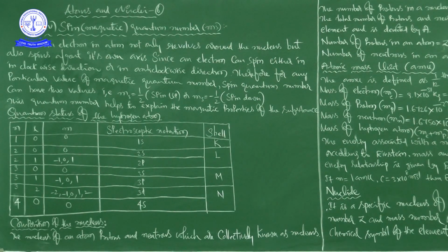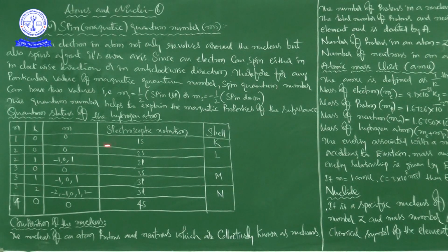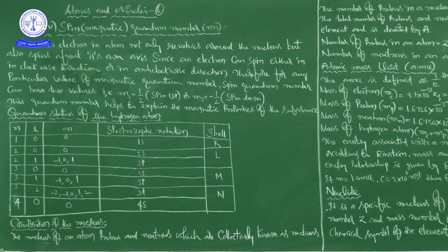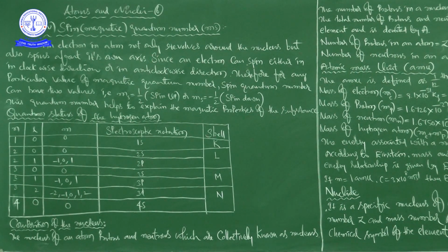Next, this spin quantum number helps us to explain the magnetic properties of the substance. So all points are important regarding the spin quantum number, and we must keep them in mind. This quantum number is also important compared to the previous quantum numbers, because it describes another direction of movement of the electron, that is the spinning of the electron about its own axis.